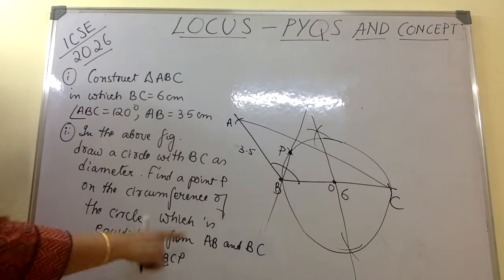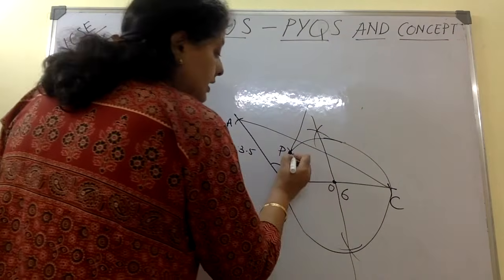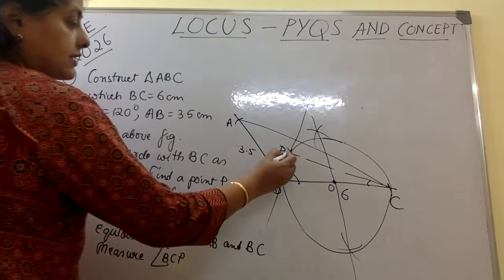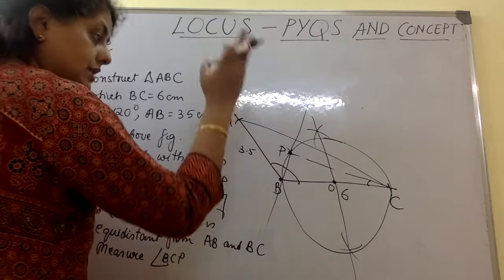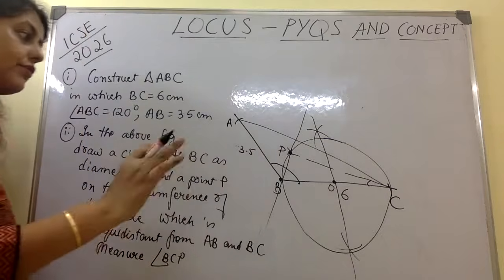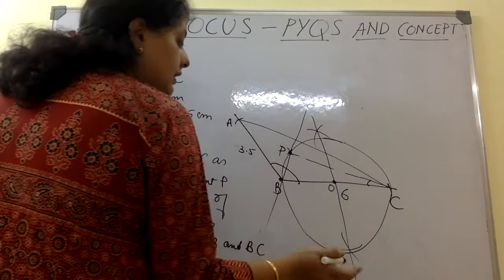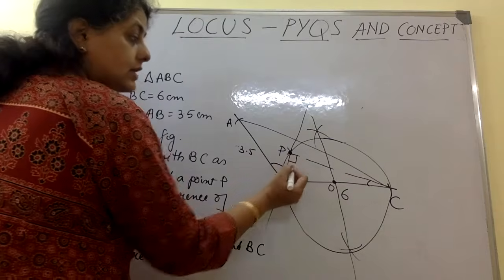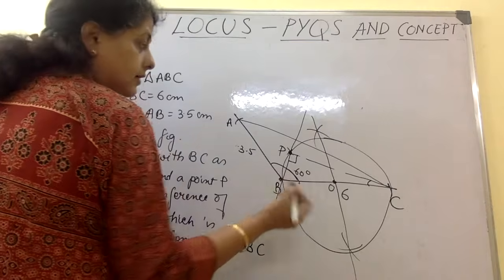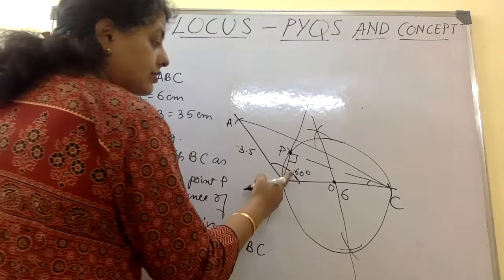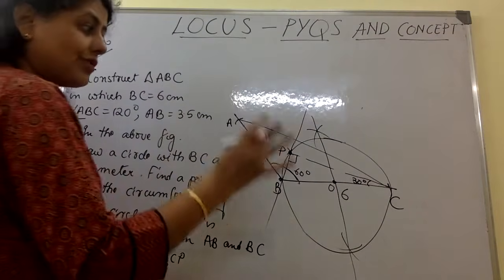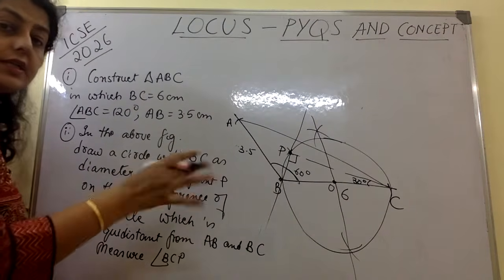Now they are saying get angle BCP. That means if I join this, they want this angle. This point satisfies the conditions: it is equidistant from AB and BC because it lies on the angular bisector, and also it lies on the circumference. So all conditions are fulfilled. They want this angle. Now know one thing, angle in a semicircle is 90 according to your circle theorems. This angular bisector means this is 60 degrees. You have bisected that 120 degree angle. Therefore this angle should come. This is a rough diagram, but when you actually draw it, it should come to either 31 or 29 like that.